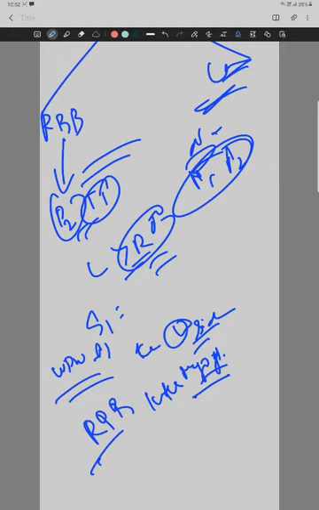And left bundle branch block is also similar, but it involves a conduction system defect. Wolff-Parkinson-White type B is also a conduction system defect only. Then coming to the wide split.